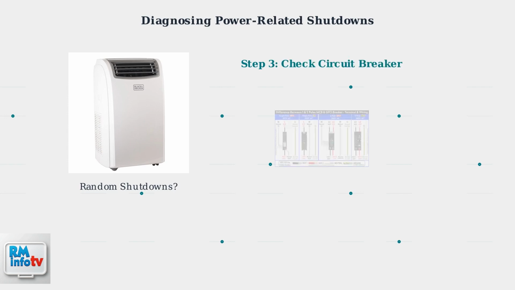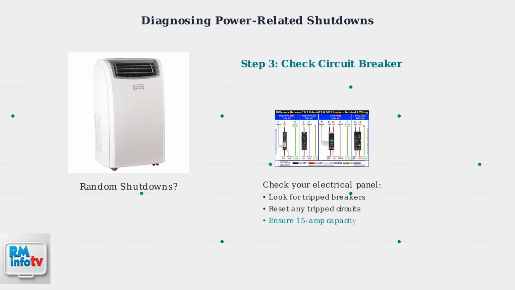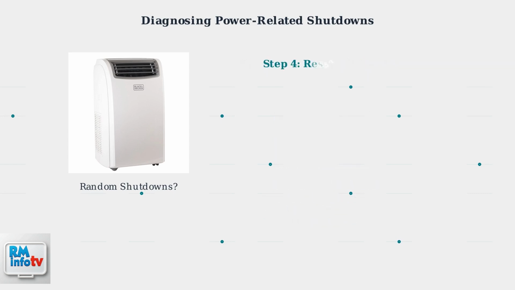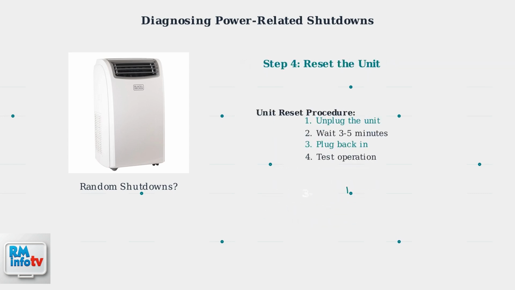Check your circuit breaker or fuse box to ensure the circuit hasn't tripped. Look for any breakers in the middle position and reset them by switching fully off, then back on. If problems persist, perform a unit reset.